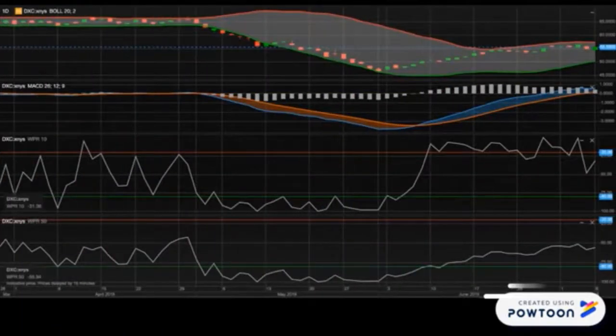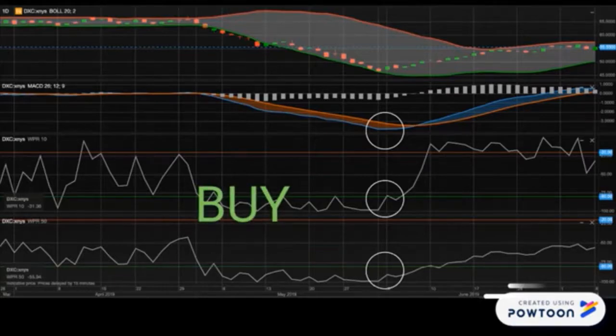As the MACD line and signal line were both moving towards each other, this suggests a bullish crossover. Indicator values of Williams percent range of 10 days and 50 days also show that the stock is oversold below -80 at the swing low. Thus, the team concluded with a buy decision.